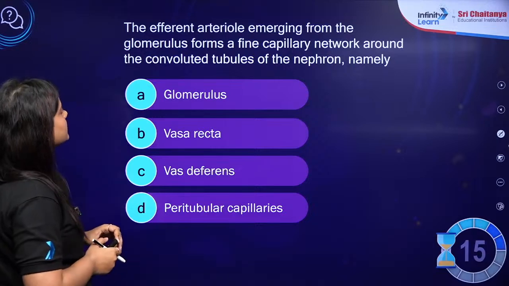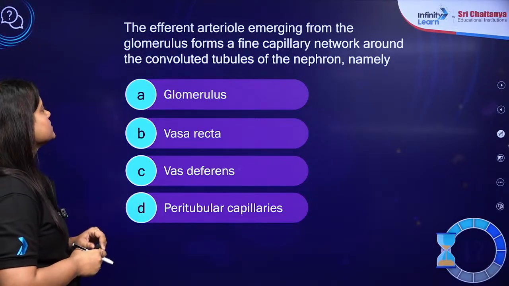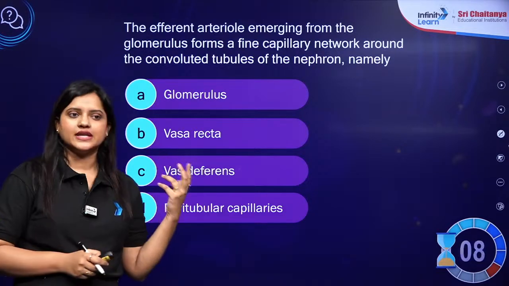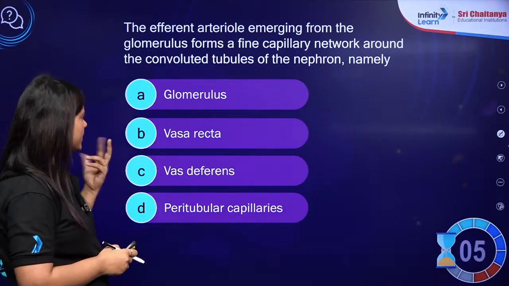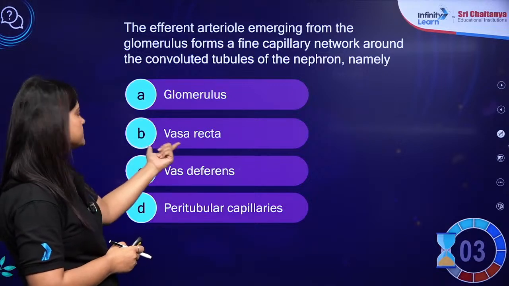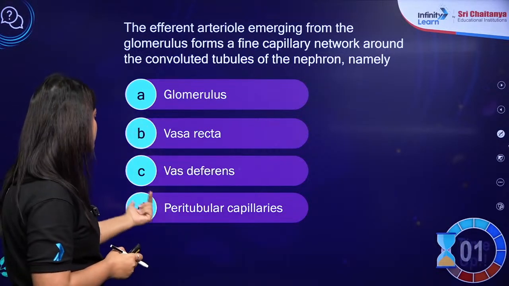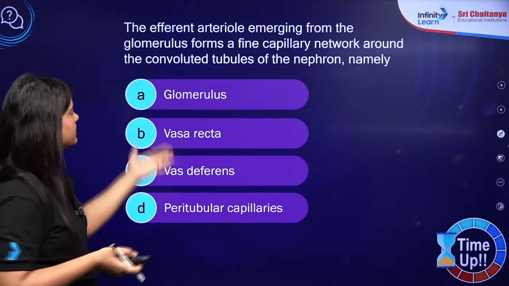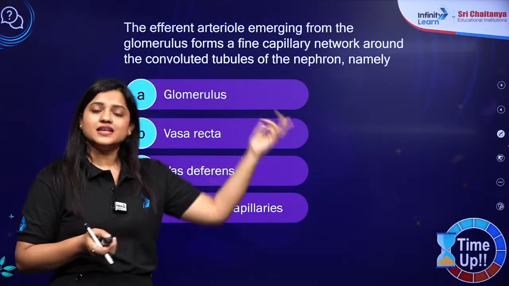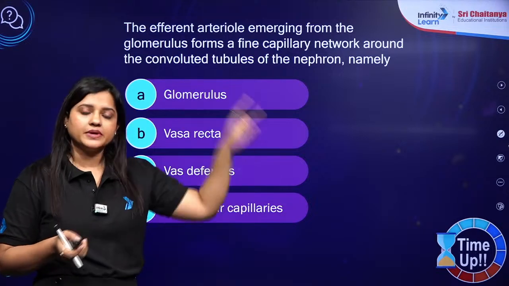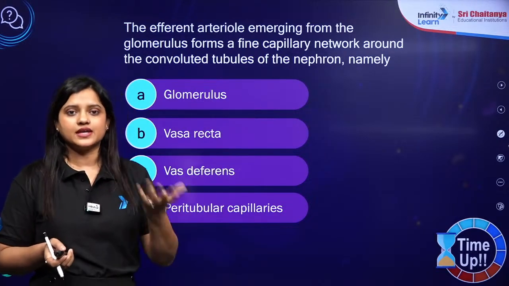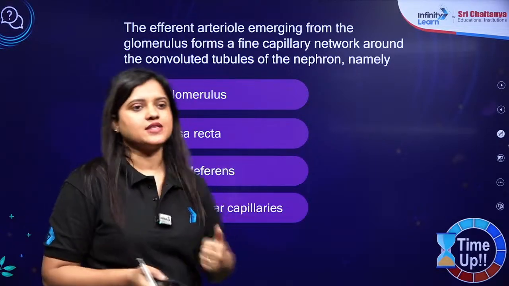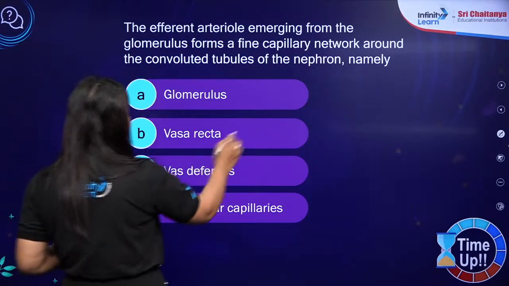The efferent arteriole emerging from the glomerulus forms a fine capillary network around the convoluted tubule of the nephron, namely. So here there can be only two confusions: either you will be confused with vasa recta or you will be confused with the peritubular capillaries. Usually the confusion is between these two, right? Here they are not talking about vasa recta, because vasa recta accompanies, runs parallel to the loop of Henle, and nowhere is the loop of Henle mentioned here. That means your answer will be peritubular capillaries.